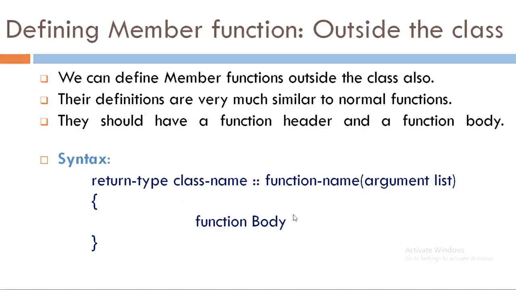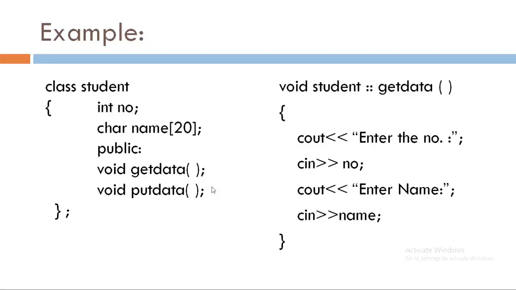See friends, here we have used the scope resolution operator to get the function name from the scope of a class, that is, the class name. See the example, class student. Here we have two member functions, getData and putData. After completion of the class declaration we have defined one member function, that is getData.